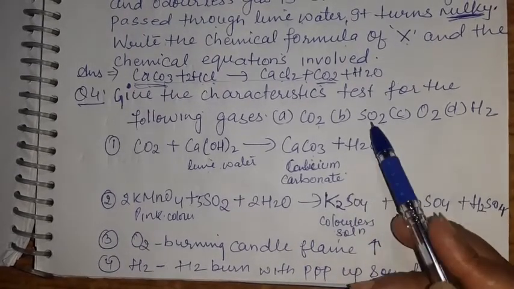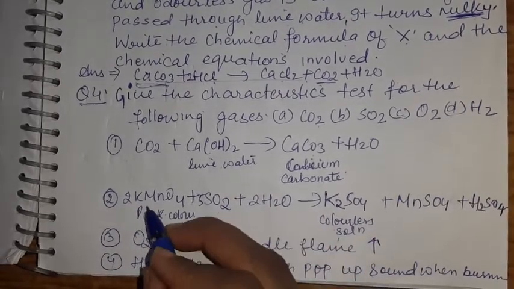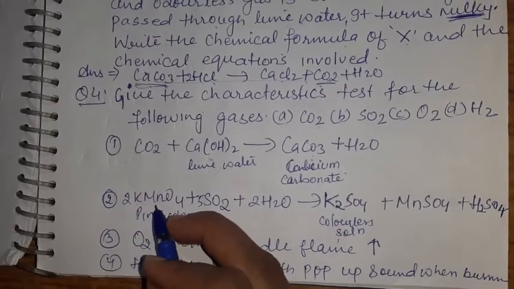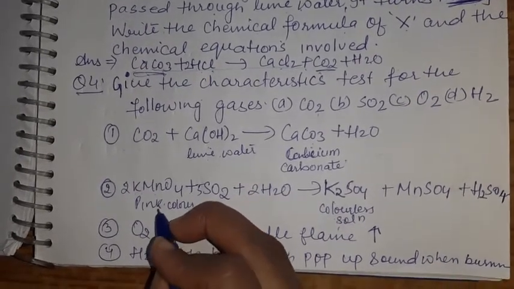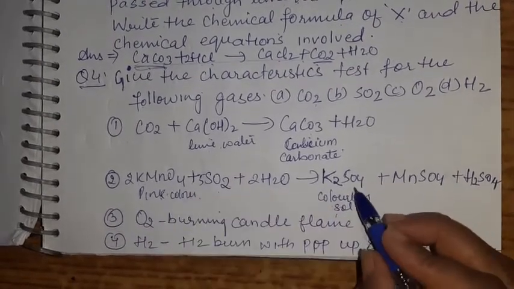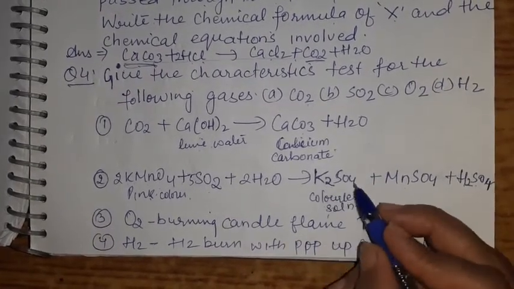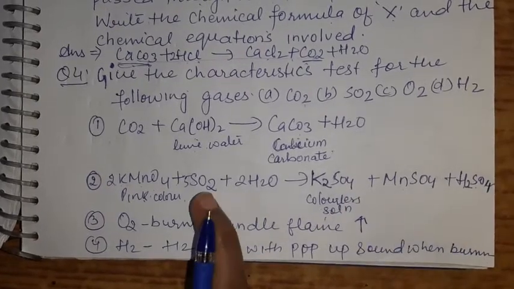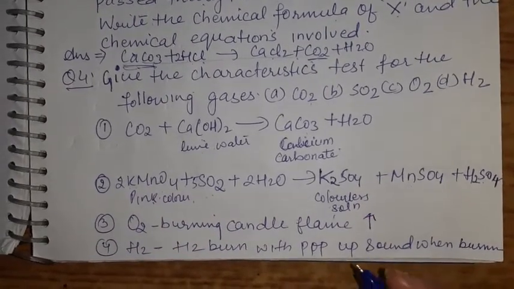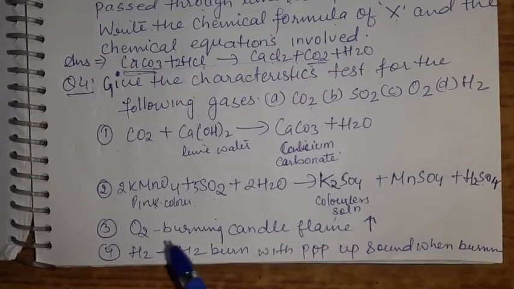Now we move to sulfur dioxide gas. What will be the test? Sulfur dioxide when reacted with acidified potassium permanganate, KMnO4, which is dark pink in color, forms potassium sulfate plus manganese sulfate plus H2SO4, and this is colorless. That means जब आप सल्फर डाइऑक्साइड की गैस पास करोगे पोटेशियम परमैंगनेट से तो वो कलरलेस हो जाएगा। तो अगर वो कलरलेस हो गया, that means the gas which is present is known as sulfur dioxide.